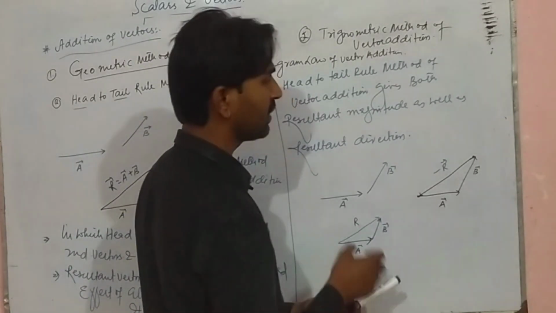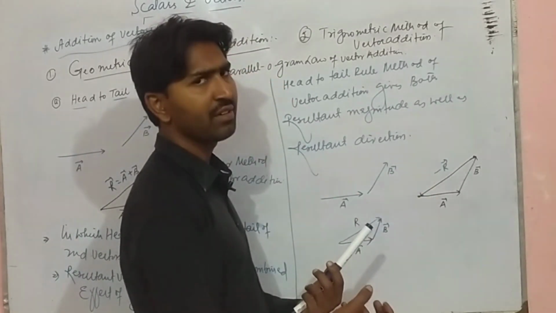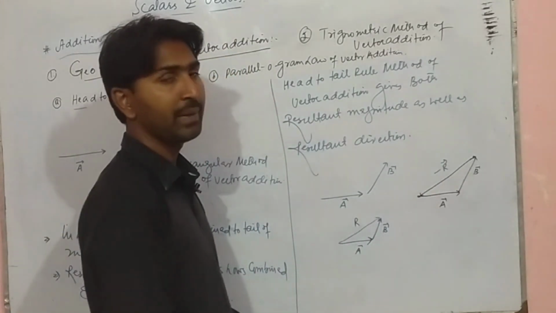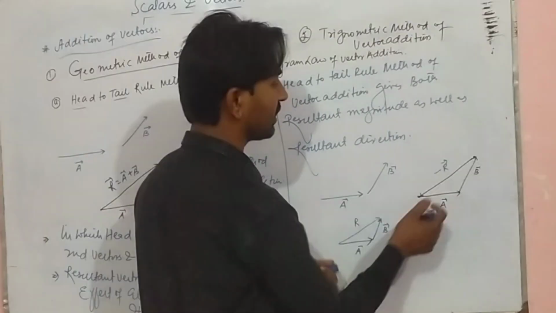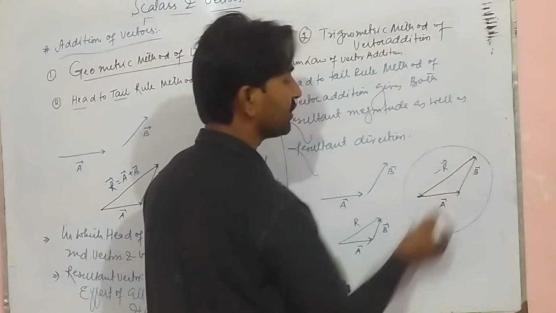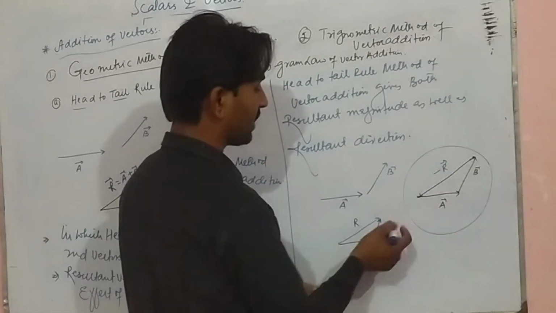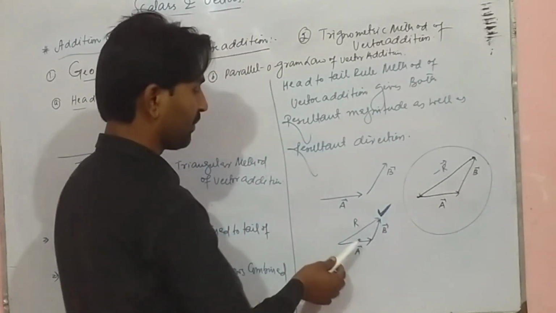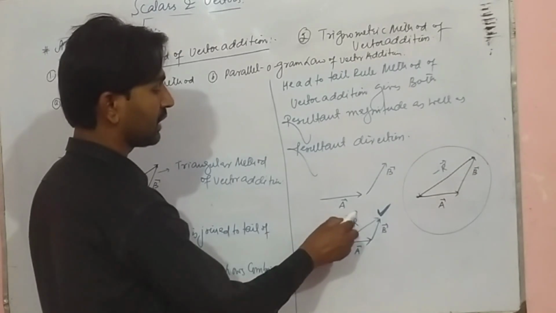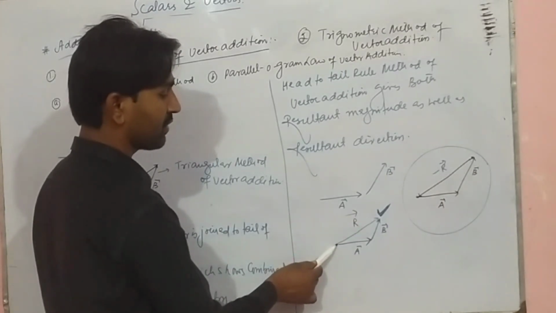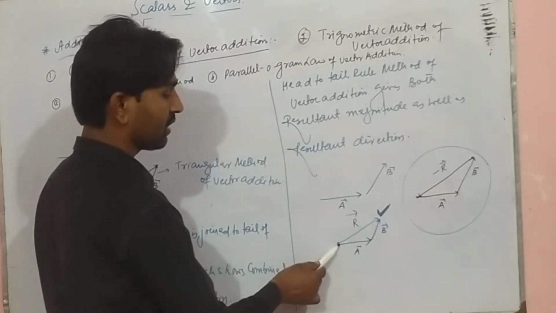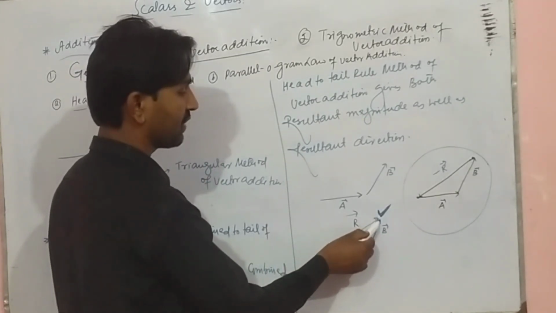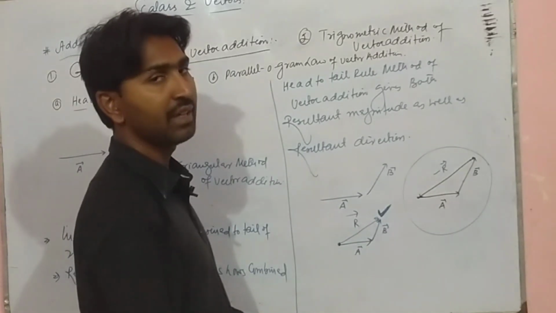This is just a consideration. If we take a reverse direction, the addition will be 0. So the correct representation is to make the resultant from where the first vector starts and end where the last vector ends.